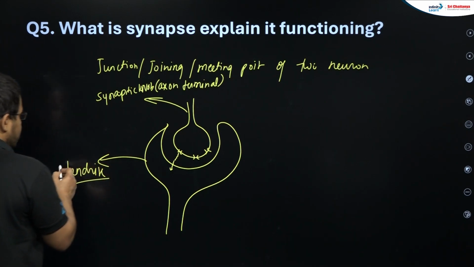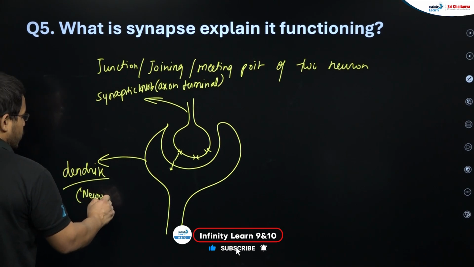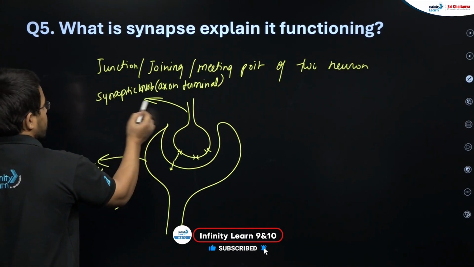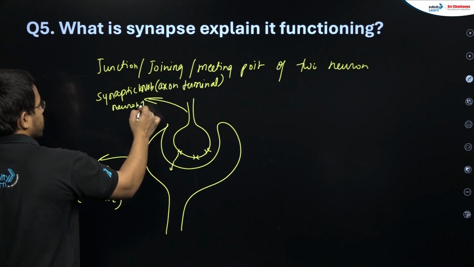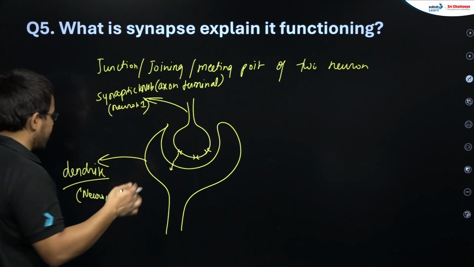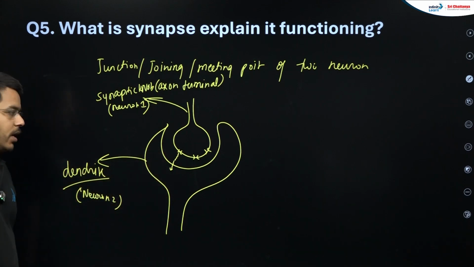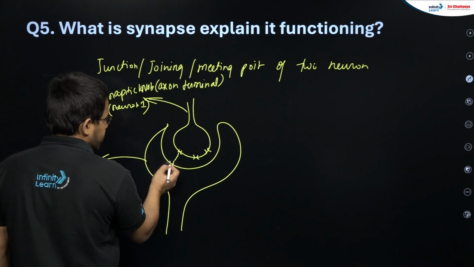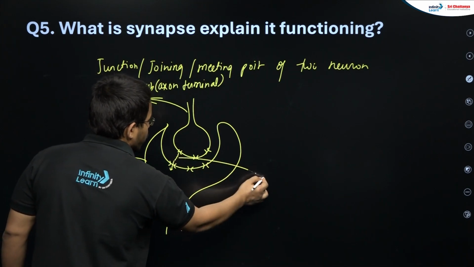This is neuron 2, students, and this is your neuron 1. So one neuron first is sending the message to neuron 2, like this. And students, one very interesting and important point is that this will be a one-way movement.